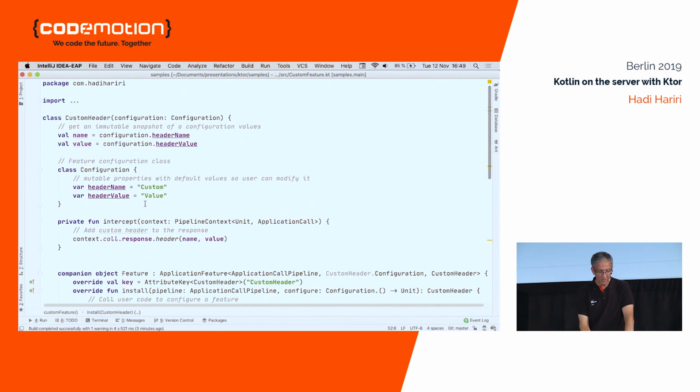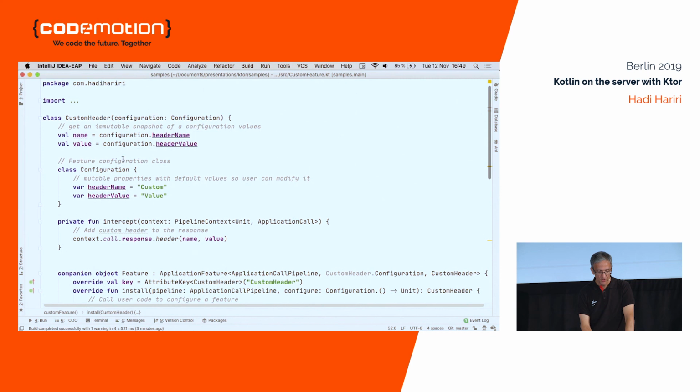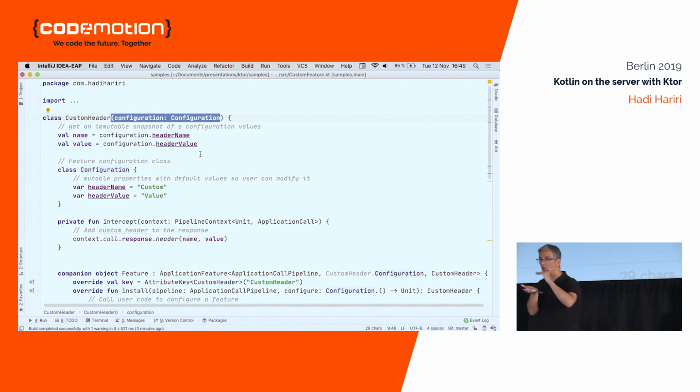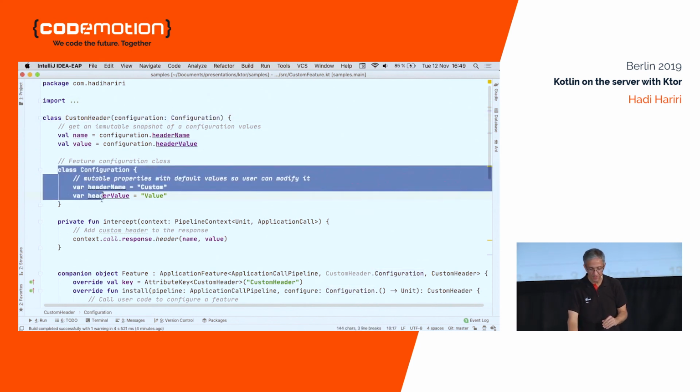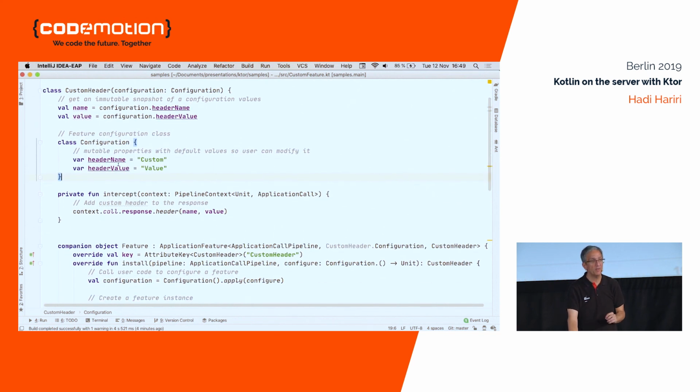So how do I go about implementing that? Well, you follow a very, very simple pattern. You declare a class. In that class, you pass as the parameter the configuration. So that's going to be all of the things in the feature that you want to be able to configure, which is going to be a nested configuration class. So in this case, I have two properties. I have name and value, which we saw before.